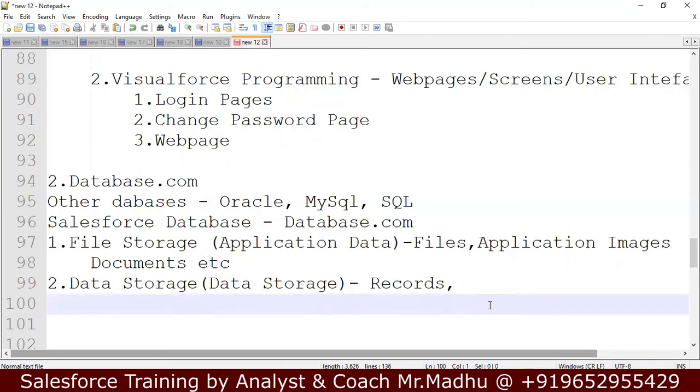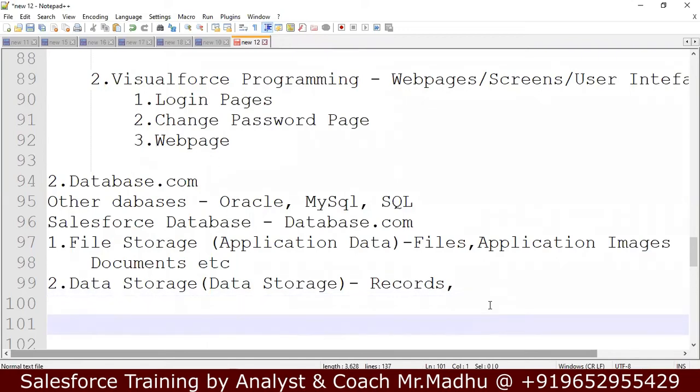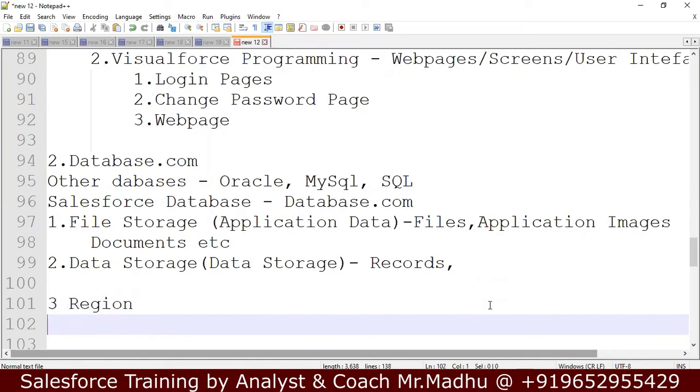And the organization, your client might be a bank. You have developed one banking application. You have provided that banking application to some ICICI Bank or Axis Bank. Their customer data is stored. All money, all transactions, customer mobile number, email ID, address, everything is stored in some database. That database is available in 3 regions. Your data might be stored in any one of the regions based on your country.